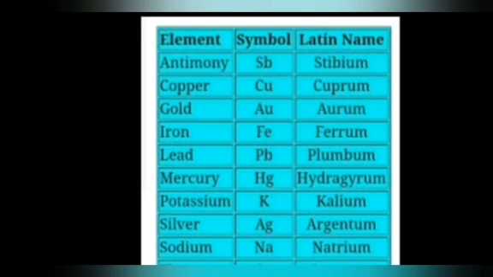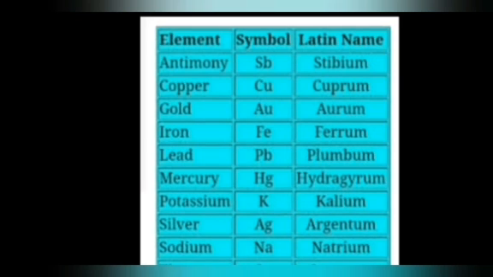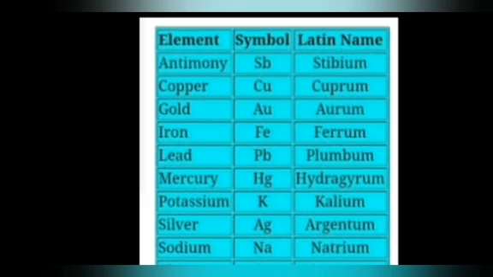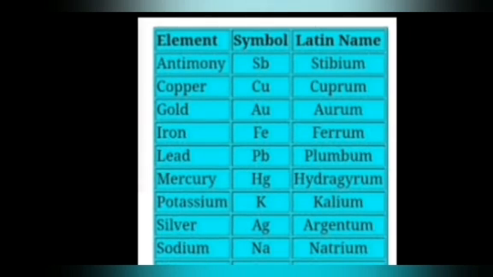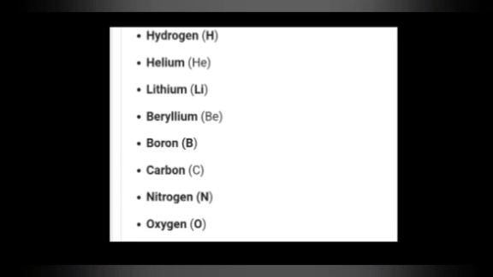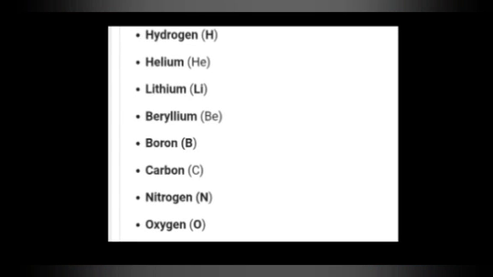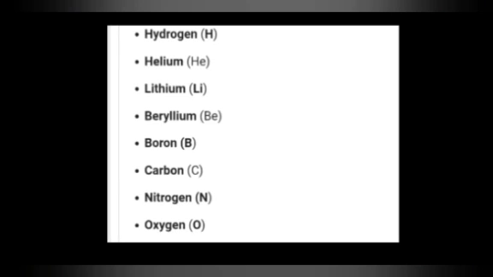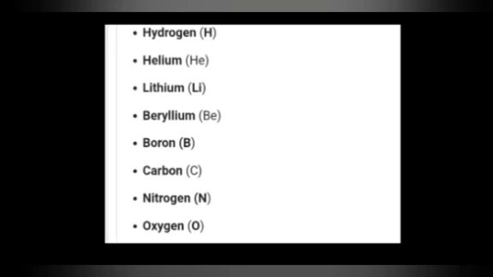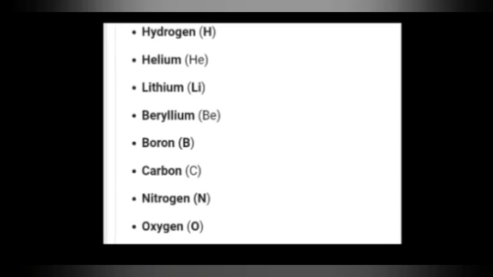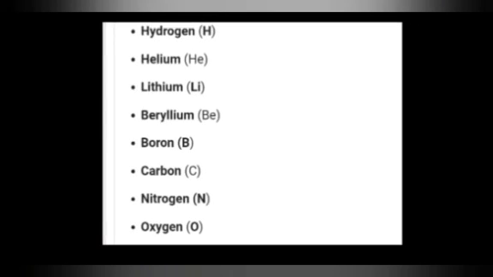I will show some elements and their symbols. Symbols represent their short form. Already you know oxygen, O, hydrogen, H, like that. Now look at the picture: antimony, copper, gold, iron, lead, mercury, potassium, silver, sodium. These are some examples of elements. And look at one more picture: hydrogen, helium, lithium, beryllium, boron, carbon, nitrogen, oxygen. These are also some examples of elements.